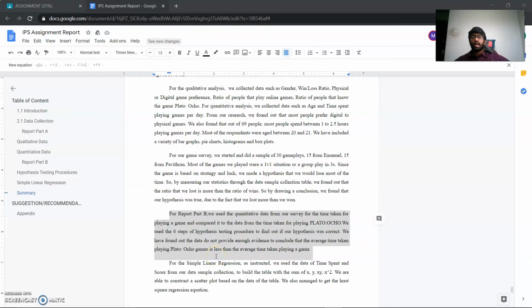For the summary, I'll be explaining my part, which was report part B, highlighted over here. For report part B, we used the quantitative data from our survey, and we chose the data for the time taken for playing a game and compared it to our data for the time taken for playing Plato Ocho. We used the 6-step hypothesis testing procedure to find out if our hypothesis was correct.